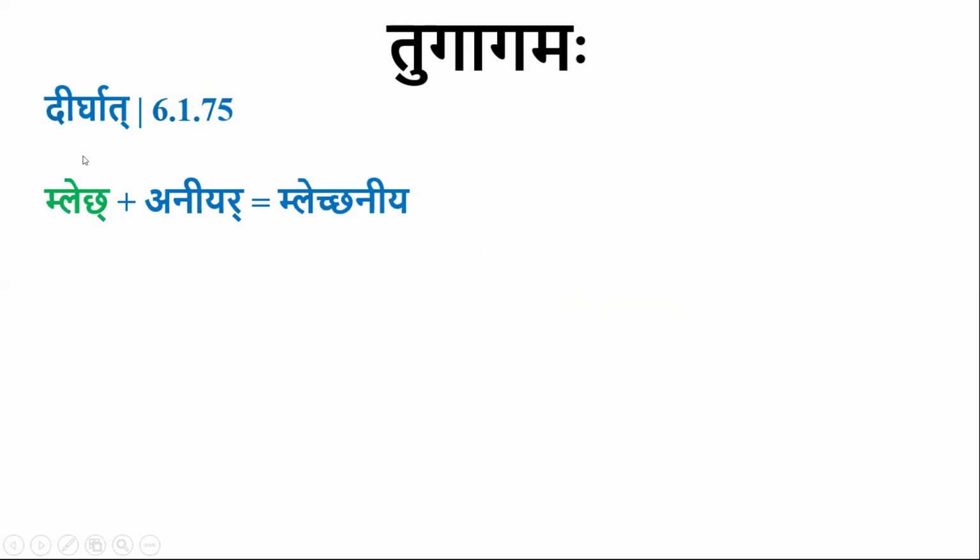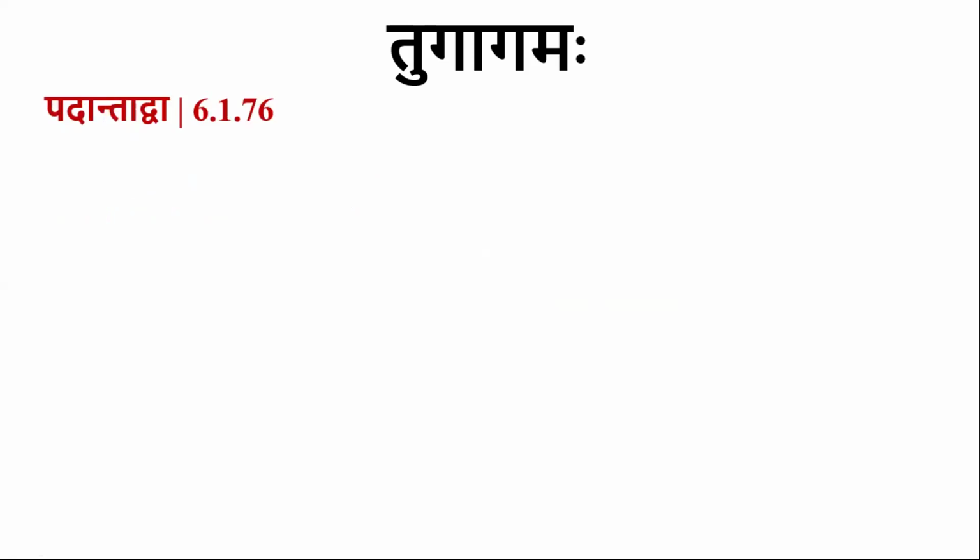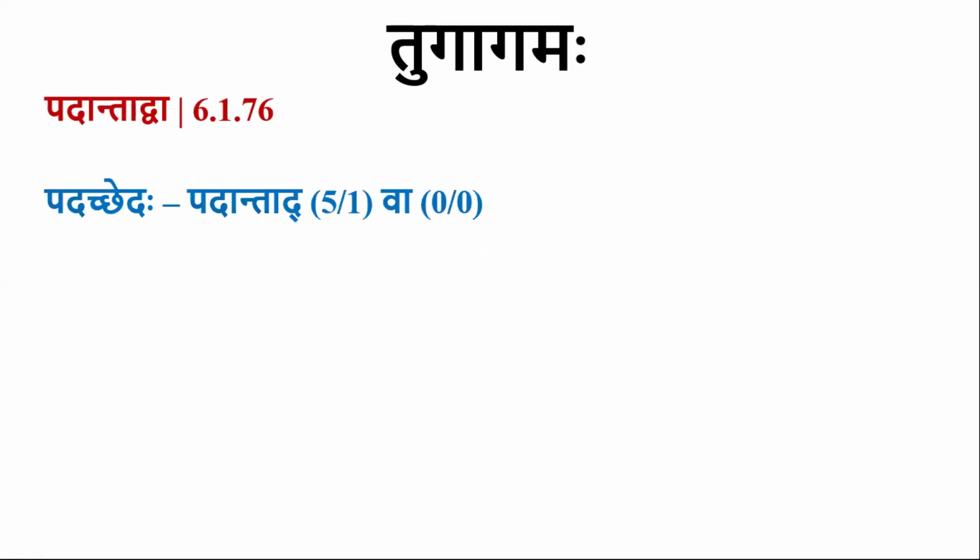This is about dirghat. By dirghat, a dirgha swara will get tugagama when it is followed by chakara. The next sutra is padantad va. Padantad is panchami, va is avyaya. Padantad should also be in shashti, but it is in panchami.